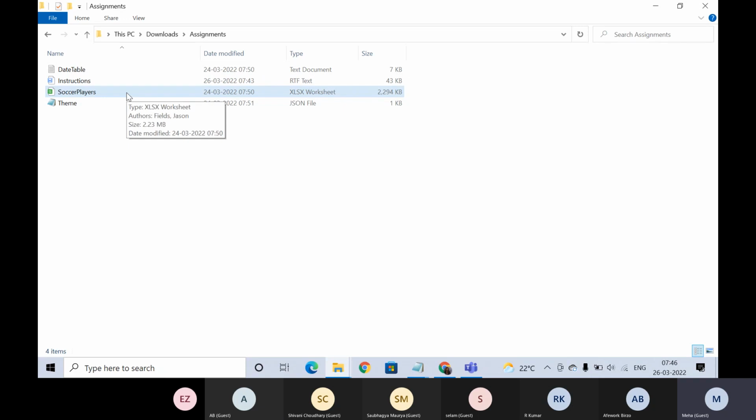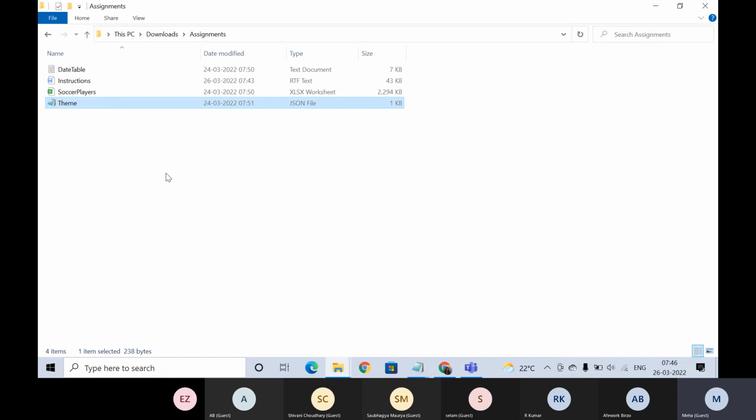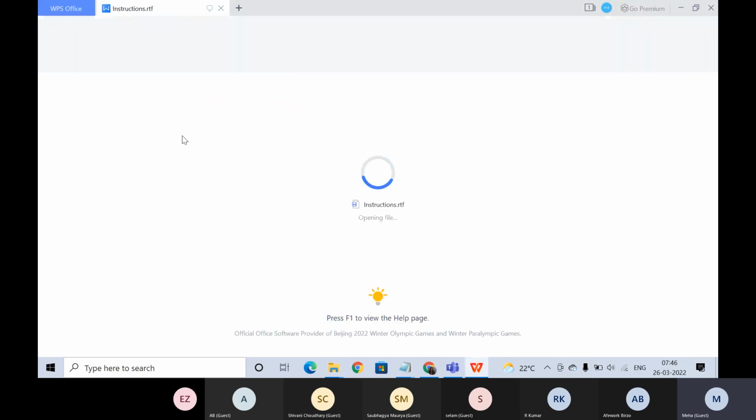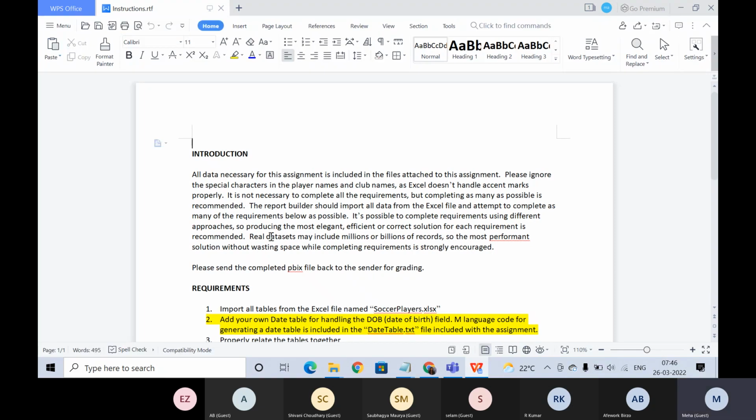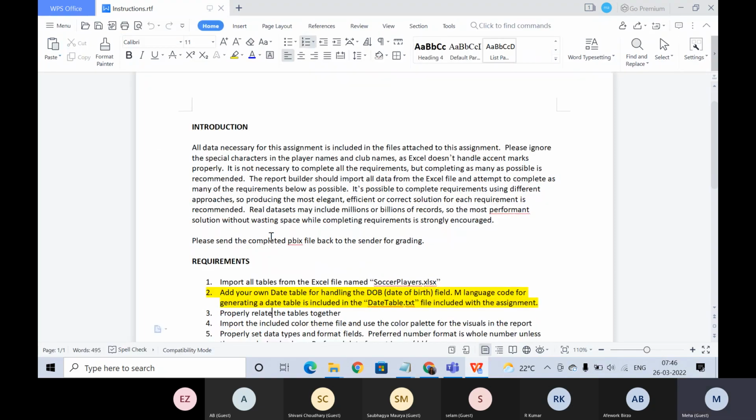The third one is soccer player, the data set they have given. And the fourth one is the theme, so they want our dashboard to have this theme. Now I'll open the instructions so that we understand what's happening.